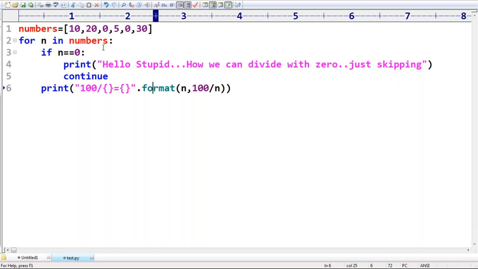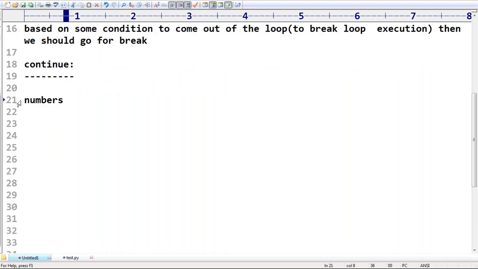Okay, so now let me go for the next level. What is my next concept? This type of coding, I hope, is not there in C, C++, or Java, but I'm seeing it for the first time in Python: loops with the else block. Loops with the else block.